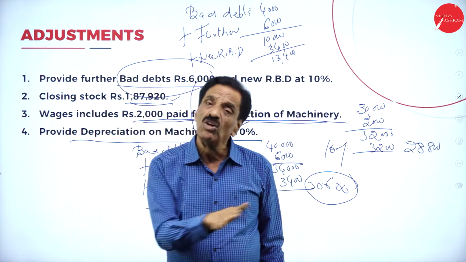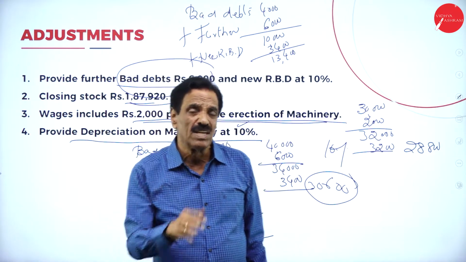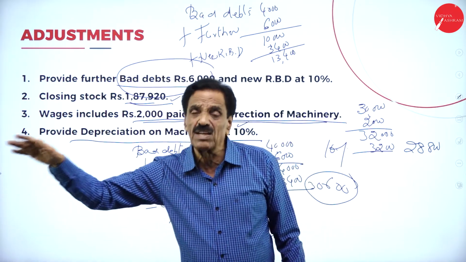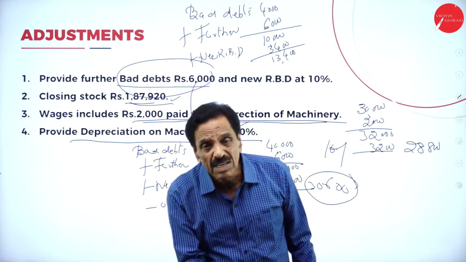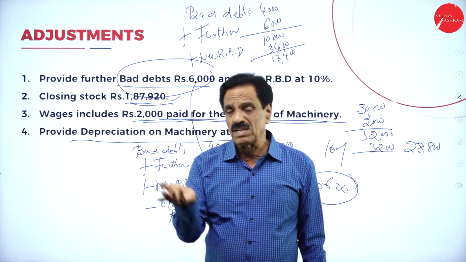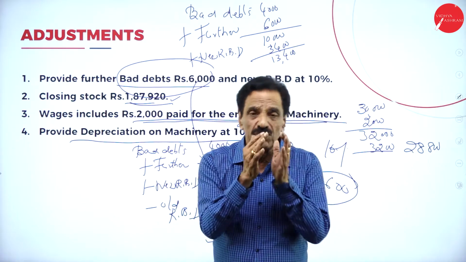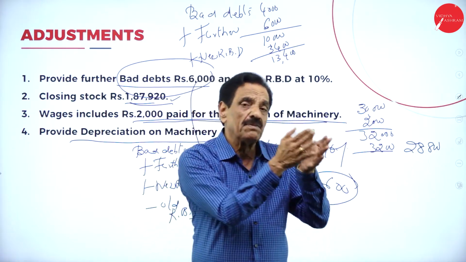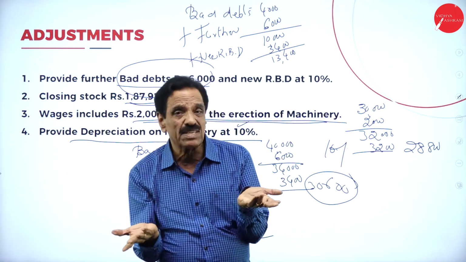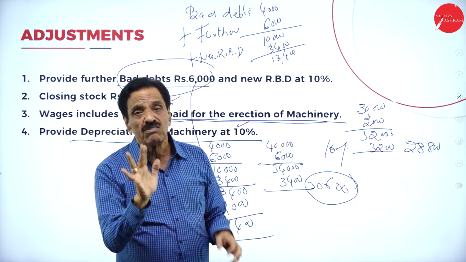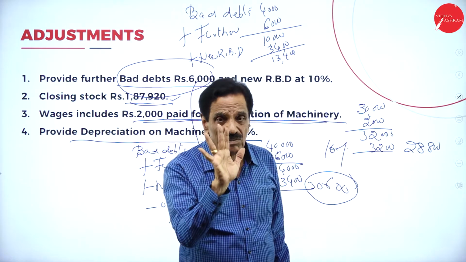Fall in the value. Fall in the value of the asset is called depreciation. Continuous diminishing in the value is called depreciation. Increase in the value is called appreciation. What's called diminishing value is called depreciation. So when you purchase the machinery, it may have been 40,000. Today it may have got 35,000. How much has fallen down? 5,000 is called depreciation.